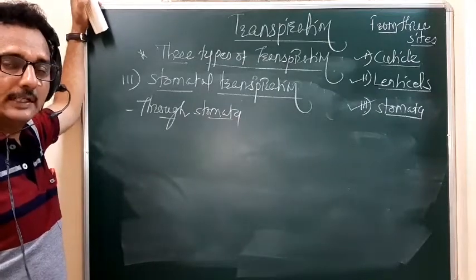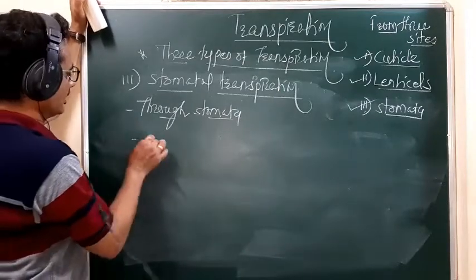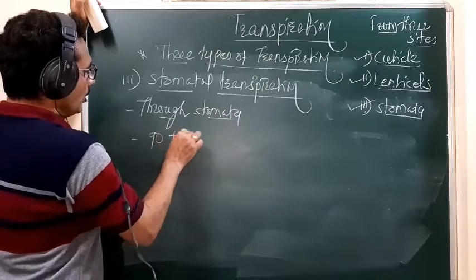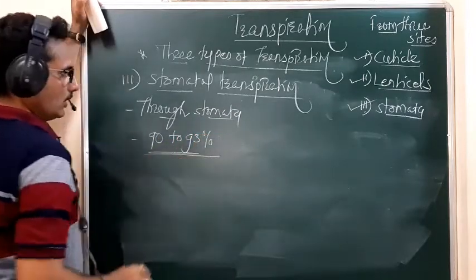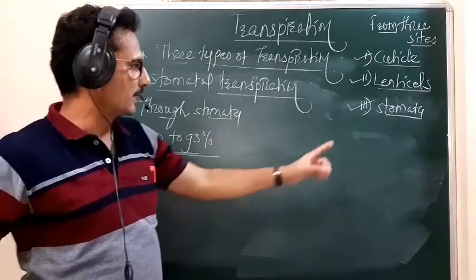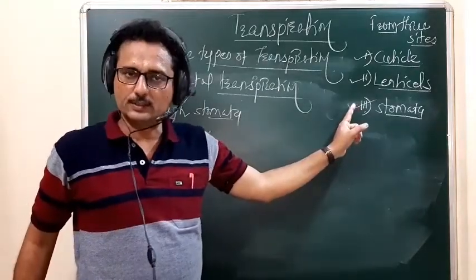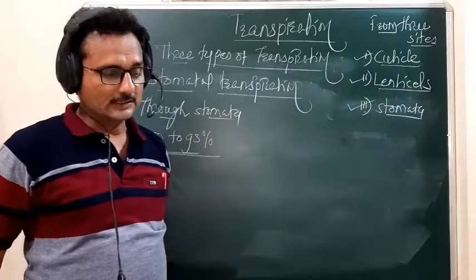It is 90 to 93%. So remember, the stomatal transpiration rate is maximum, 90 to 93%.